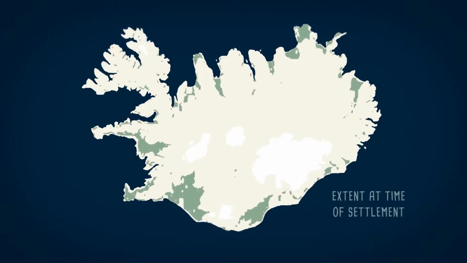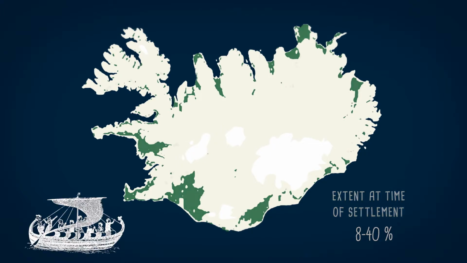For example, from the paleoenvironmental record, we know that the extent of woodlands in Iceland during the Holocene tracked fluctuations in climate. Birch forests were most dominant in warmer periods, while they retreated to lower elevations during colder times. It has been estimated that, at the time of settlement, birch woodlands covered somewhere between 8 to 40% of the country, with the most recent estimate of 24%. Then humans arrived, and so did sheep. Let's stop here for now.